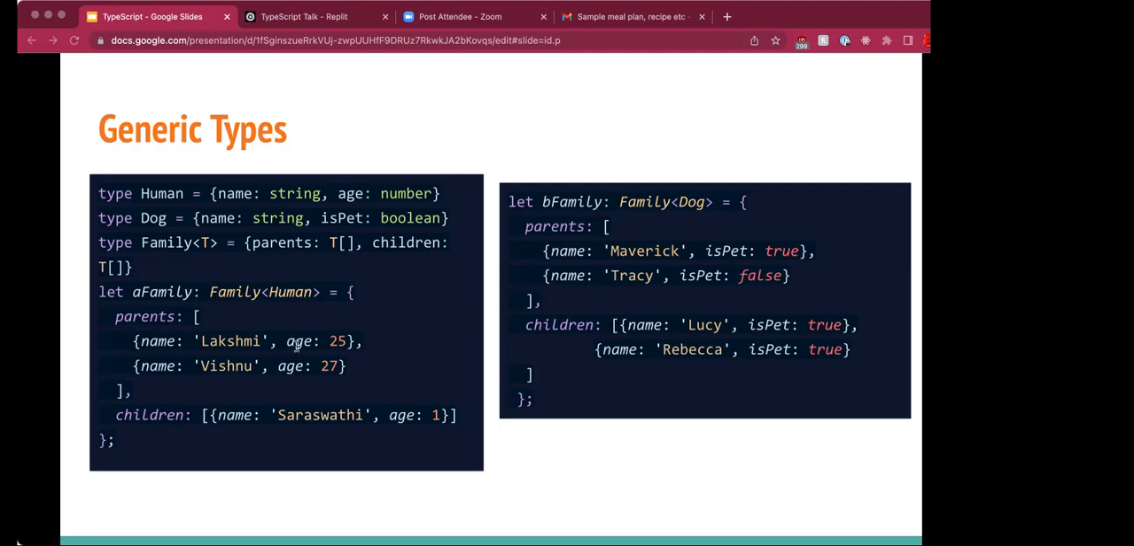So we can notice that the same generic type family of T can be used to create objects of family of dog and human, though the human type has age as a property and dog has isPet as a Boolean property. So that's where generic types are useful.